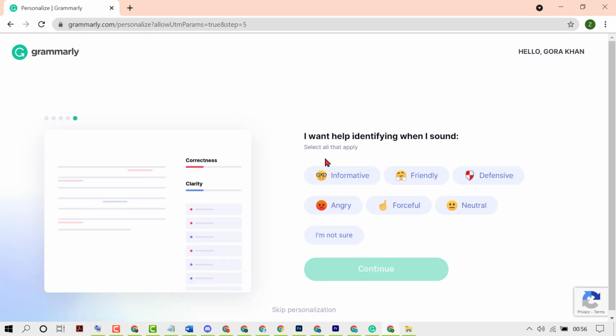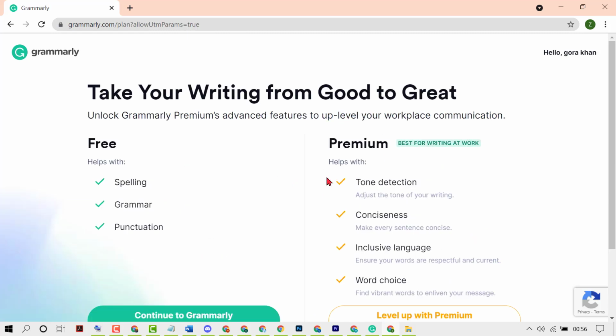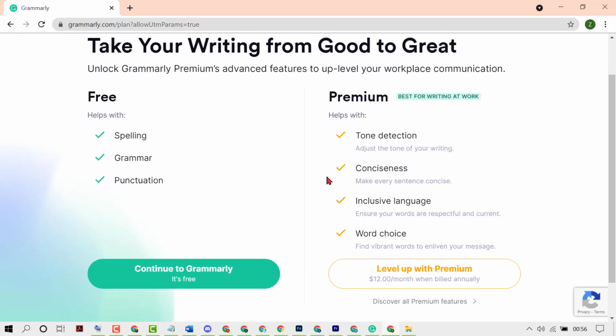And select mode. I want help identifying when I sound informative and natural. These selections are all optional. You can change them and also you can select any other one. Now click on continue to Grammarly.